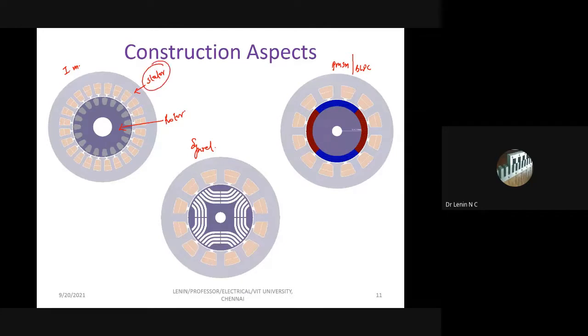The static part for these three machines is common, whether it is a synchronous reluctance or PMSM. Only the rotor part differs. So based on the rotor part and the supply, the performance is going to vary.